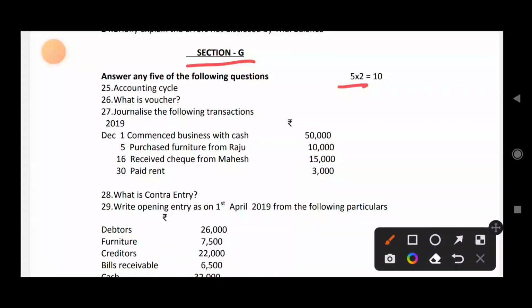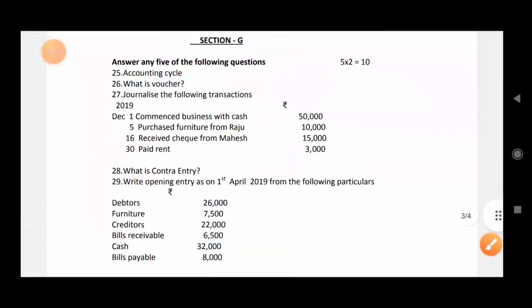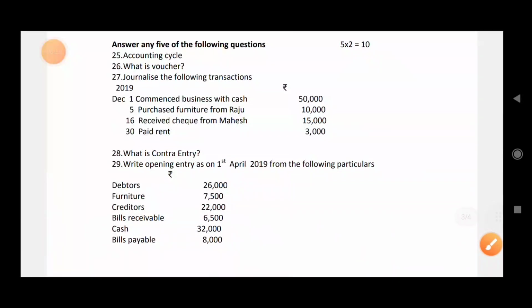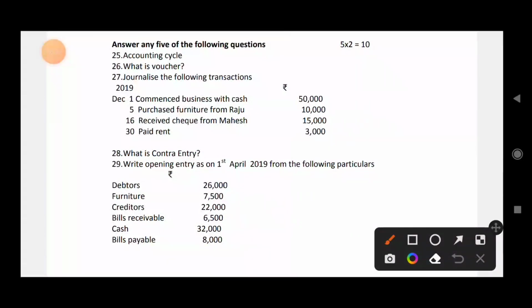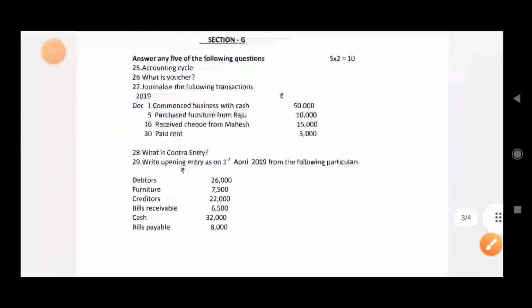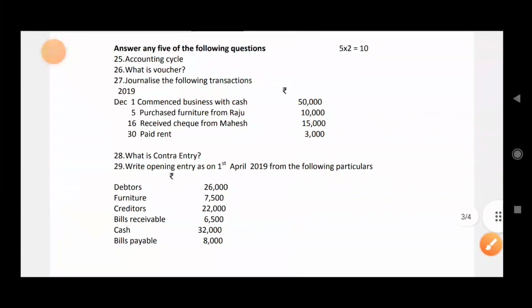The last bit is section G. In this you have to write 5 answers out of 8, each carrying 2 marks. Theory as well as some problems will be there. Opening entry and closing entry questions will be there, and journal entries you need to write. General entries will be asked, and you need to write one opening or closing entry question.